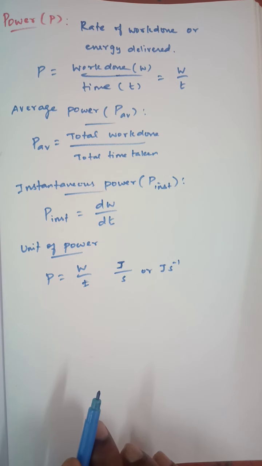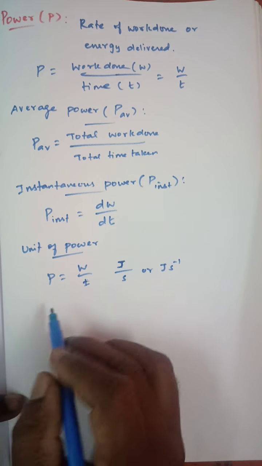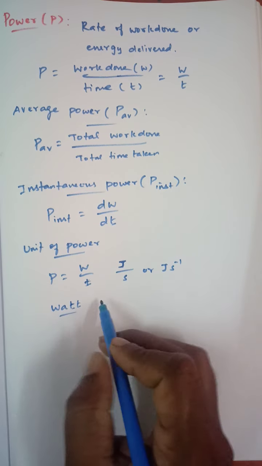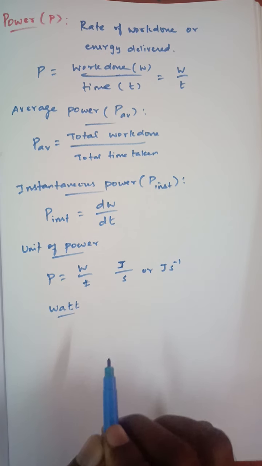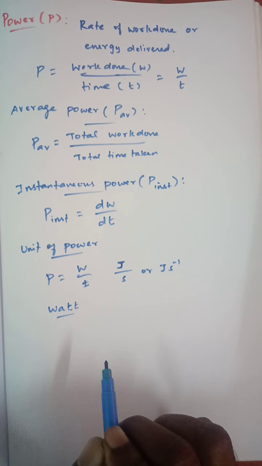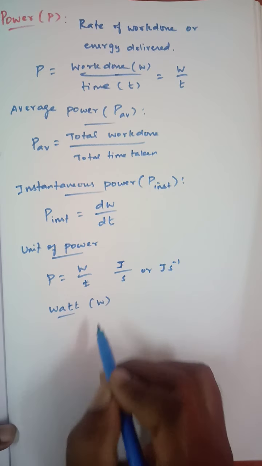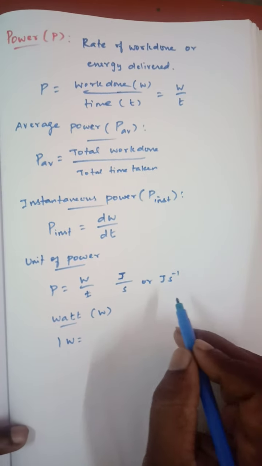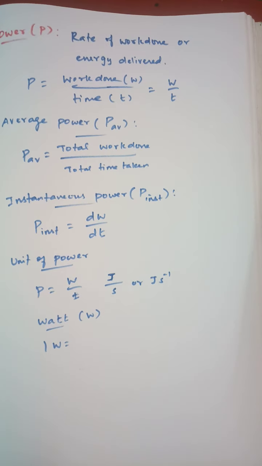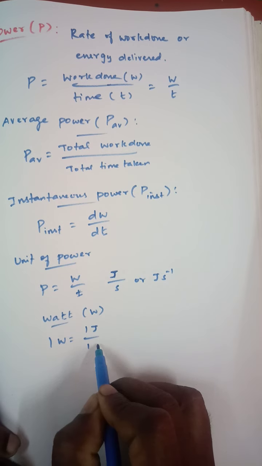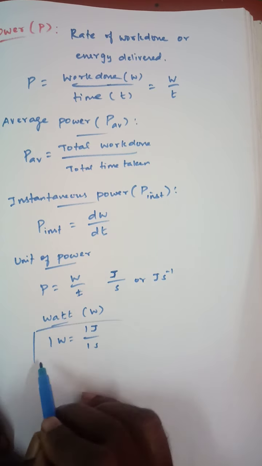Okay. In general, the unit of power we use is the watt. So watt, W-A-T-T, is not what. Watt is the unit of power, named in honor of James Watt. He is a scientist who invented the steam engine in the 18th century. So honoring his name, this unit of power is called watt. Its symbol is capital W. Now we can define 1 watt. 1 watt is equal to 1 joule of work done per 1 second of time. That is the unit of power, 1 watt.